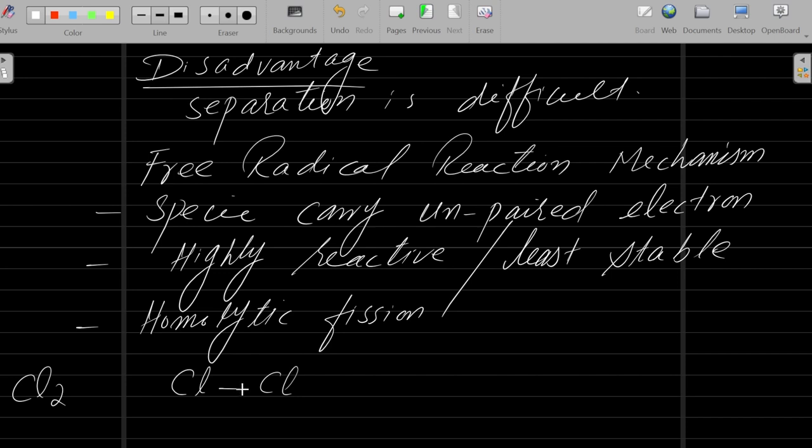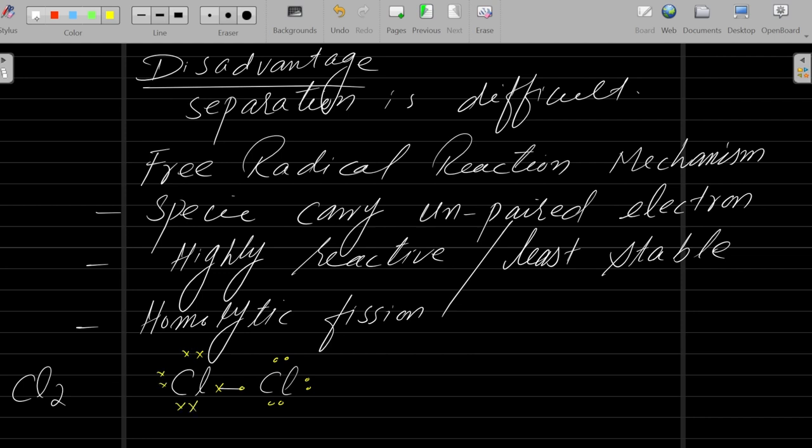Chlorine is from group 7, so it has 7 electrons in its valence shell: 1, 2, 3, 4, 5, 6, and 7. Another atom also has 1, 2, 3, 4, 5, 6, and 7.